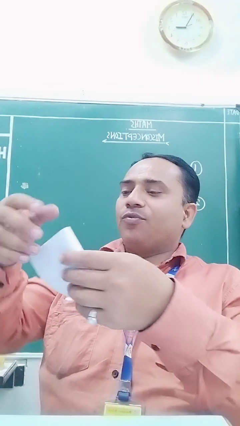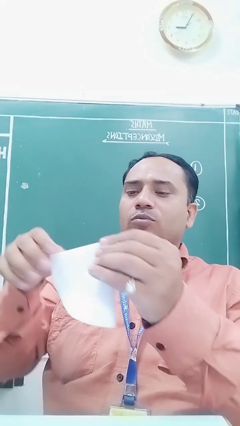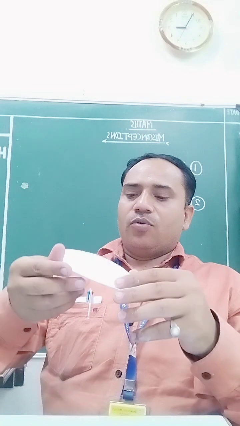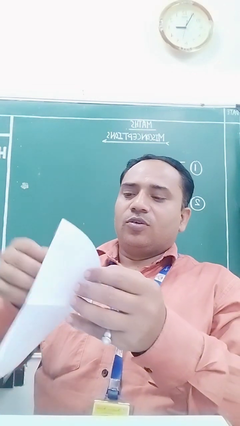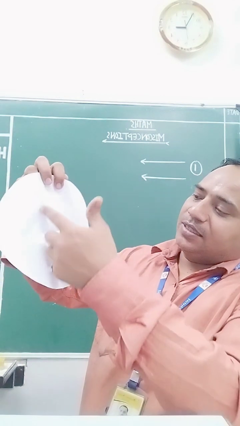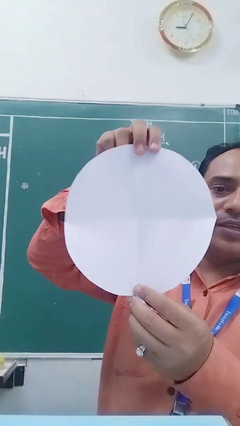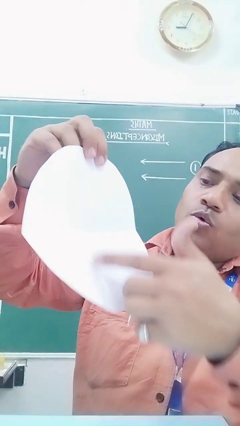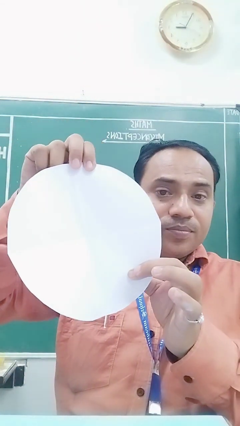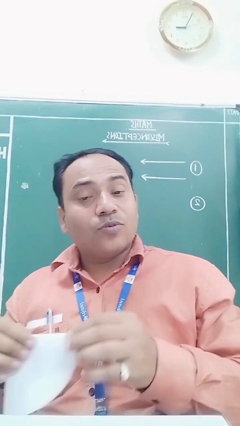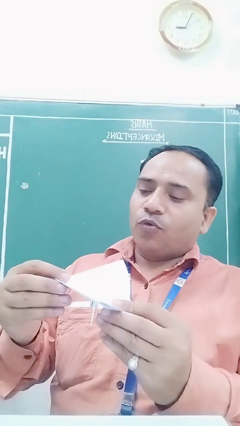But yes, I can fold it in this position also. This is 1/4 of the circle. When I open it, what happened? There are two scratches. One is this and one is this, class. Both the scratches mean that two diameters are possible in this circle. The student will say, yes sir, there are two diameters. But class, this circle does not have only two diameters. So just fold it a third time.